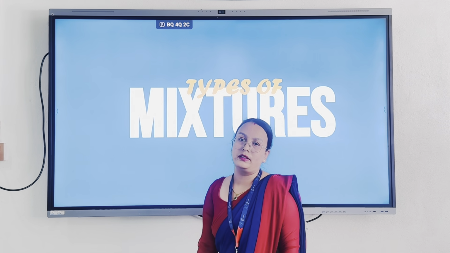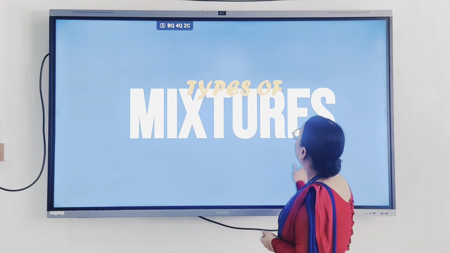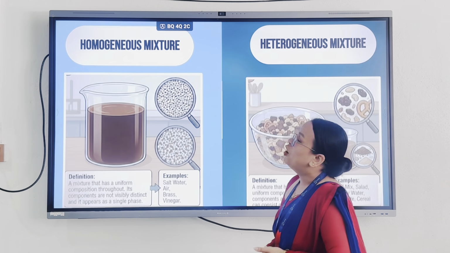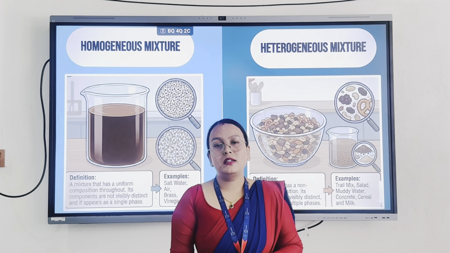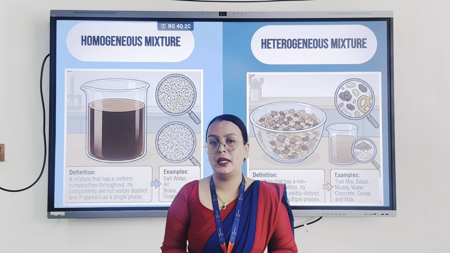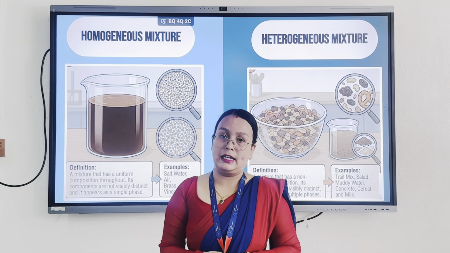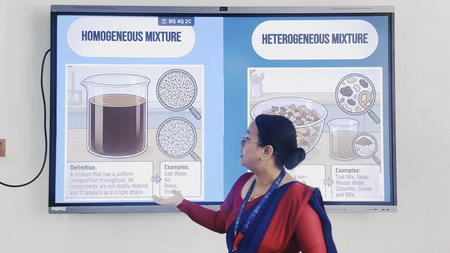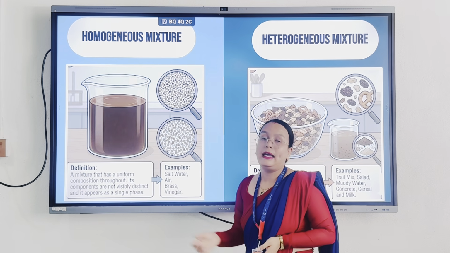Types of mixer. There are especially two types of mixer. They are homogeneous mixer and heterogeneous mixer. Homogeneous mixer is the type of mixer in which mixing components are dissolved uniformly. In these mixers, the mixing components cannot be seen with our naked eyes. The examples of homogeneous mixers are salt solution, beer, gas, vinegars, etc.